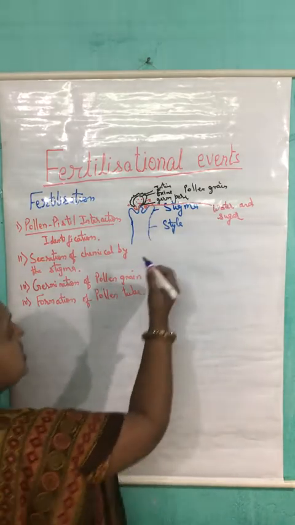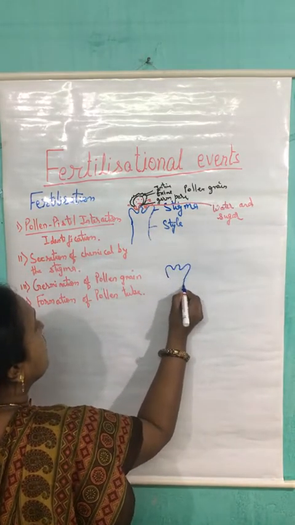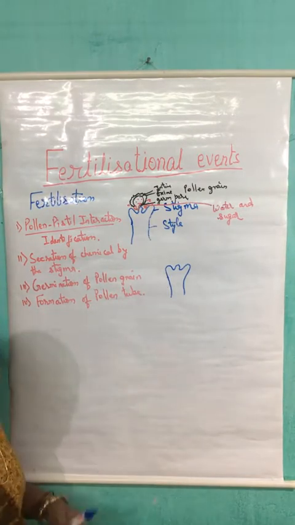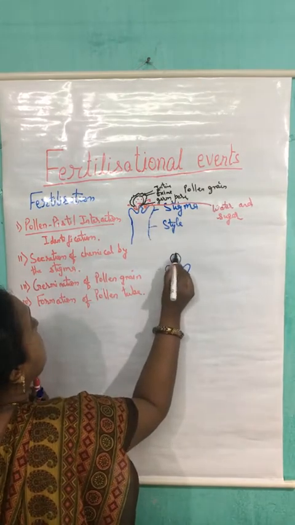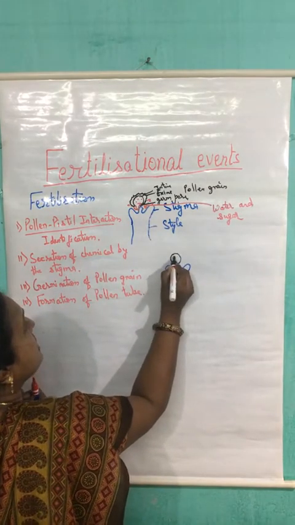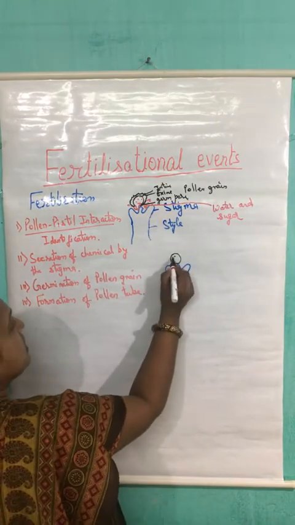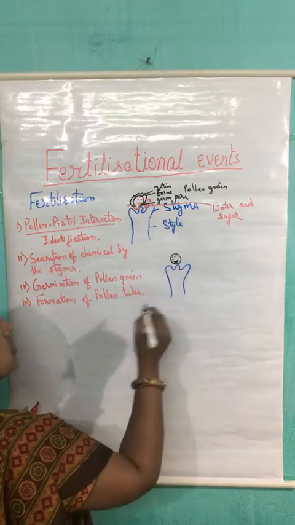Now we have to draw this structure once again. If this is the stigma, this one is the style. Here, if this is the pollen grain, we have discussed that here the vegetative cell is there having the cytoplasm, and here inside the cell our generative cell is there.